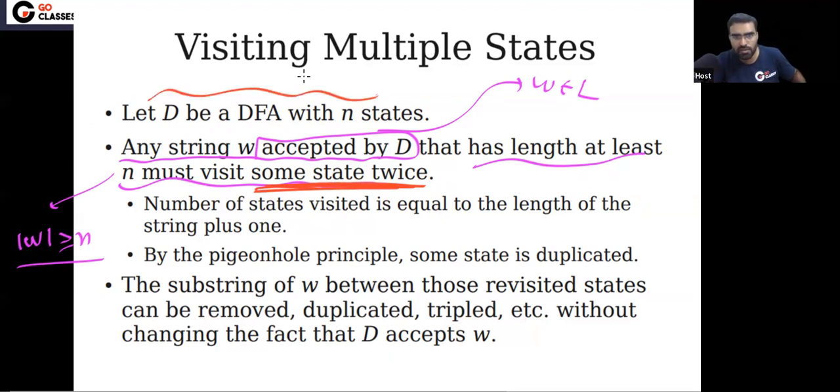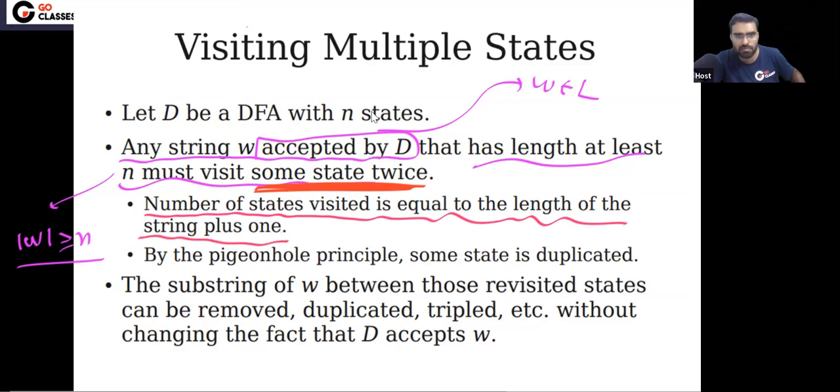D is a DFA with n states. If you take any string which belongs to L and whose length is greater than or equal to n, then some state will be repeated. Now, you can easily notice the number of states visited is equal to the length of the string plus 1.